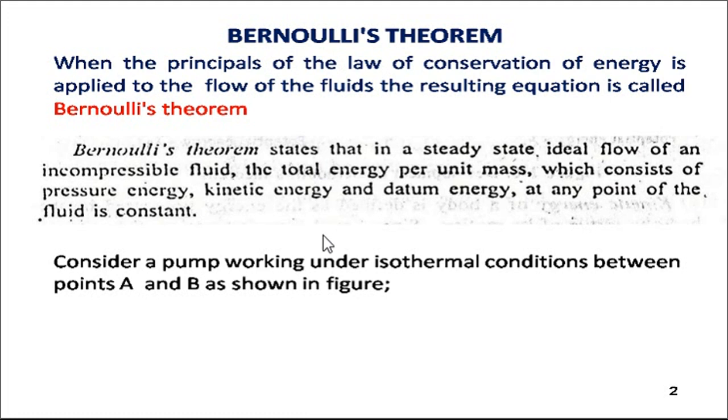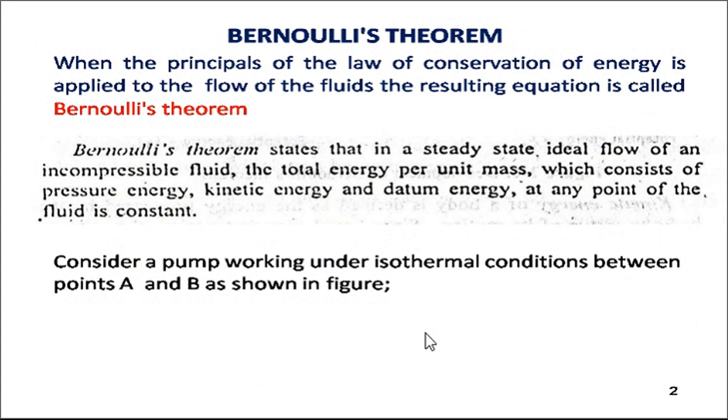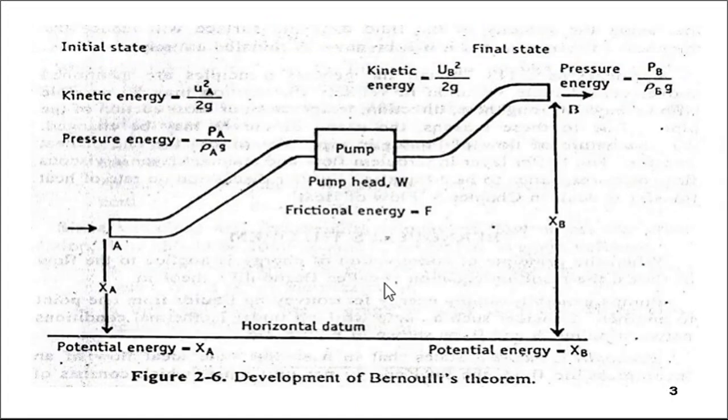So consider a simple example where you are just transferring the liquid from A to B. A is the origin of the pipe, B is the end of the pipe. Say, for example, you are throwing your liquid from downward to upward, so energy will be associated with it. Considering this picture, consider a pump working in isothermal condition between point A and B, where point A is the input of the liquid and point B is where the liquid is thrown into motion.